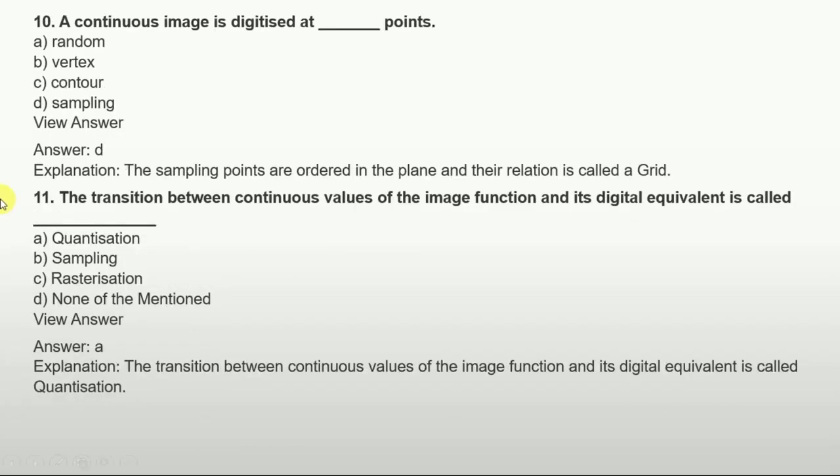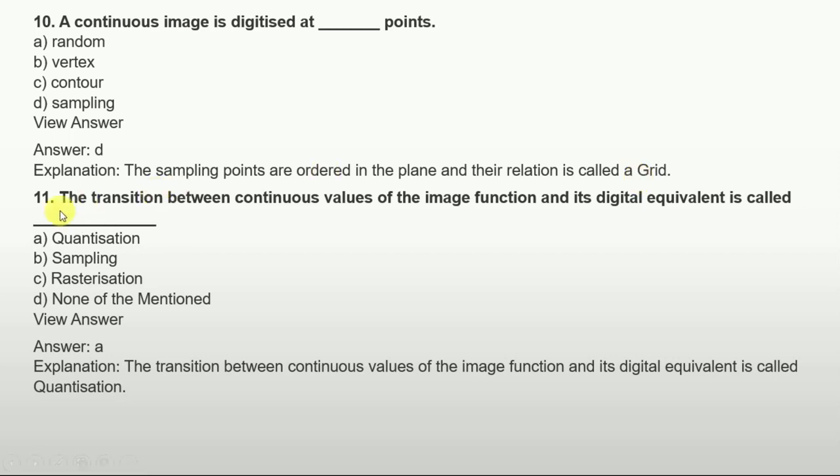So our new question is, a continuous image is digitized at dash points. Option A is random points, option B is vertex, option C is contour, and option D is sampling. So the answer is option D, that is sampling. A continuous image is digitized at sampling points. And we can see the explanation: the sampling points are ordered in the plane and their relation is called a grid. That is also a useful and important term that we can see here.